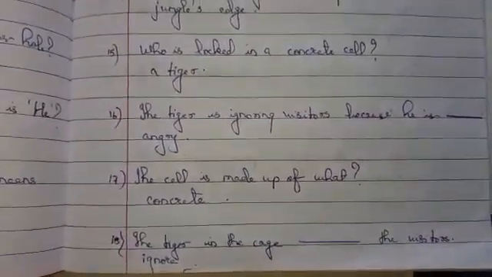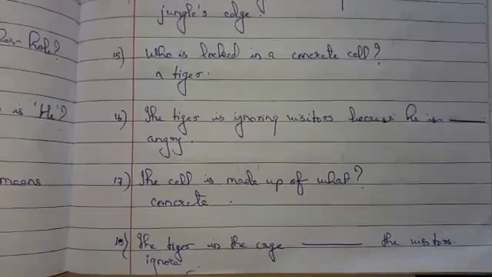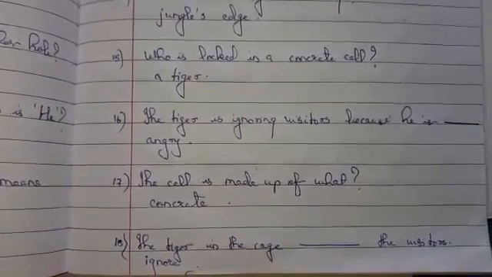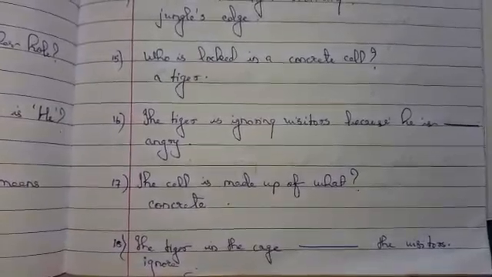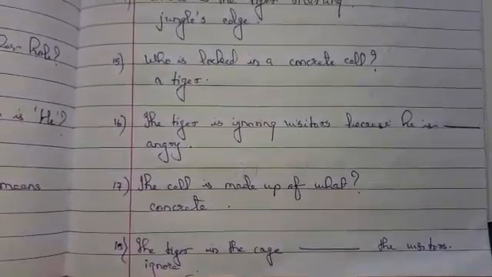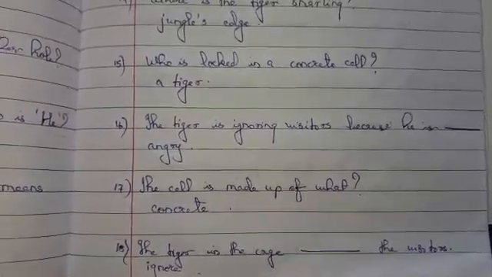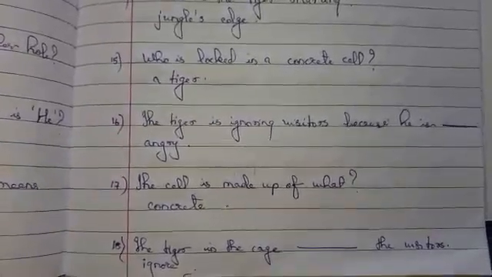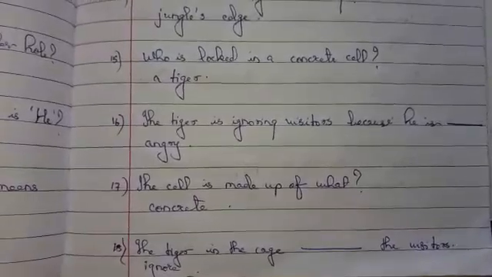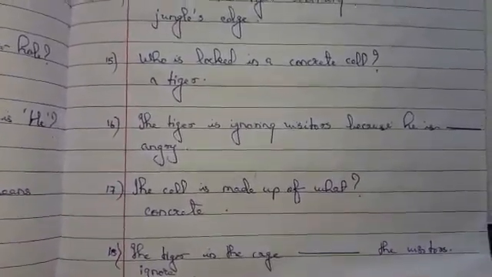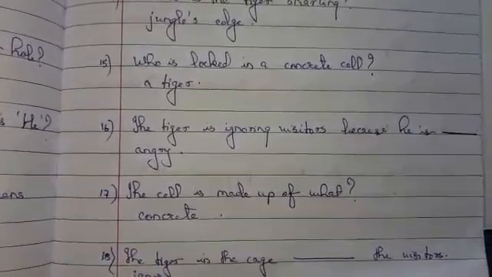The tiger is ignoring visitors because he is angry. The answer will be, children, the tiger is ignoring visitors because he is angry. The cell is made up of what? Answer will be concrete.